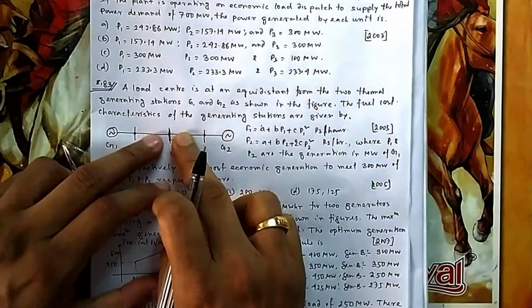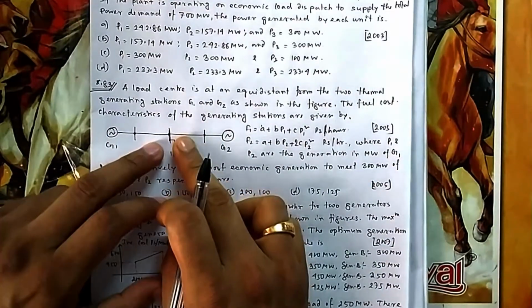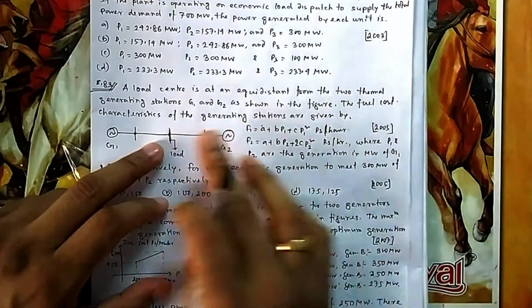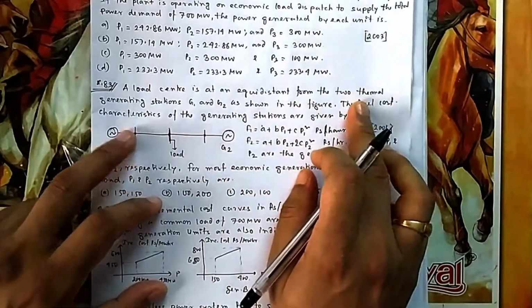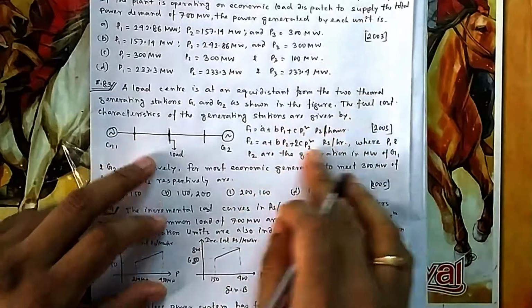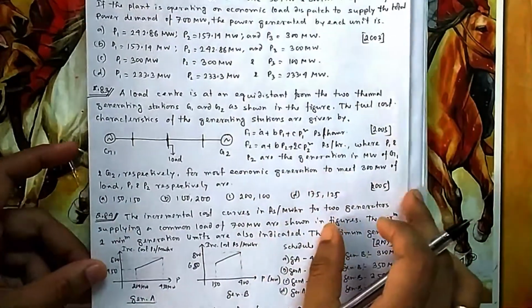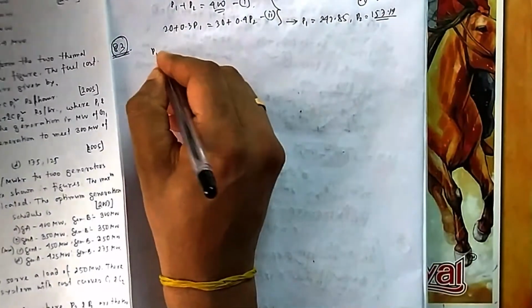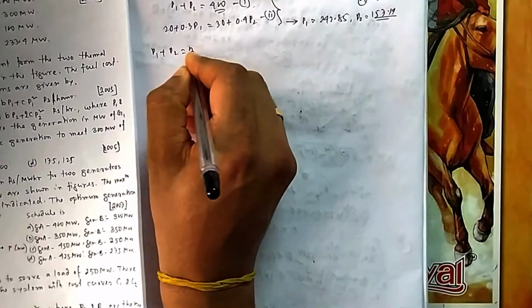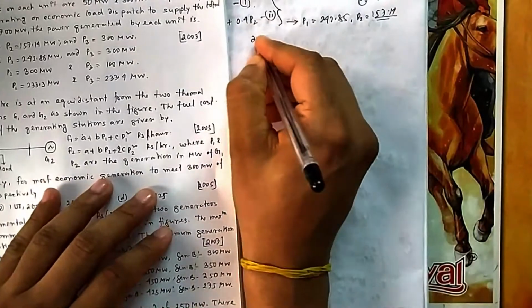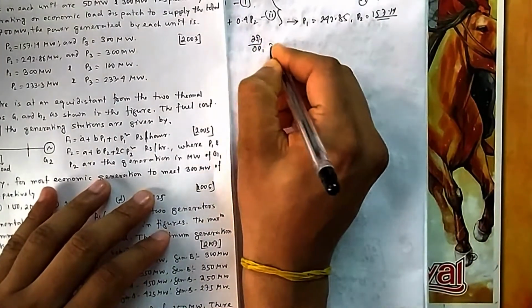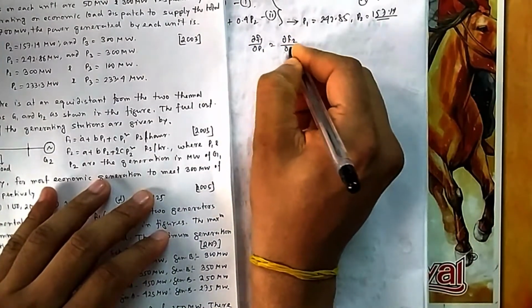So they are at equal distance, means whatever transmission loss will be there, same transmission loss will be there. So no need to consider whatever loss, you will only see at the fuel characteristics. That means your P1 plus P2 should be equal to 300. That must be satisfied because this is the load, and their equal incremental cost criteria, that is dF1 by dP1 should be equal to dF2 by dP2.